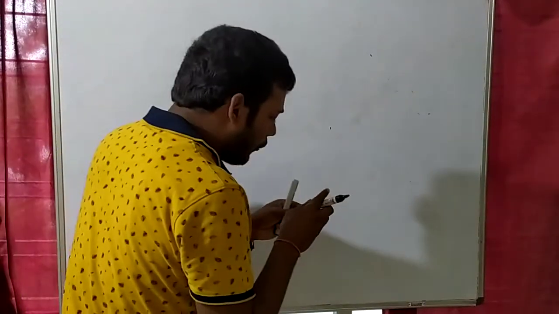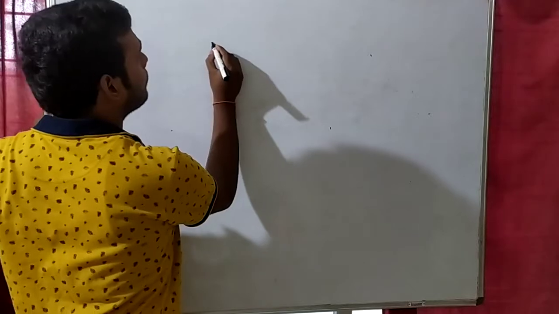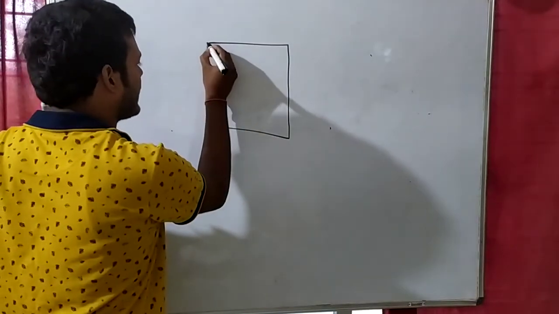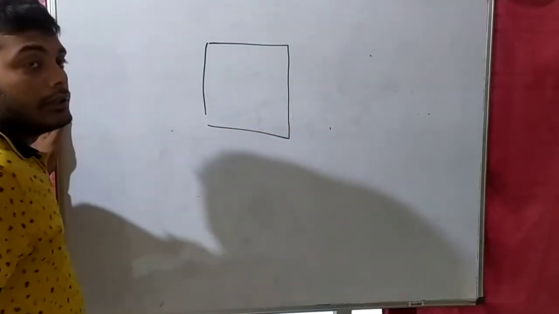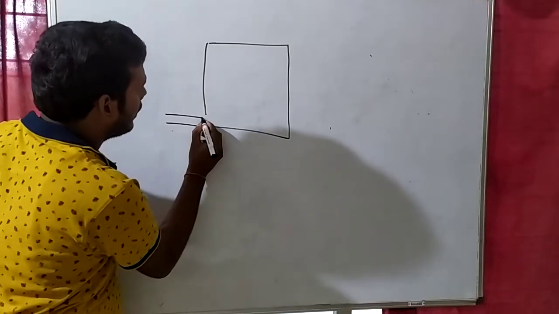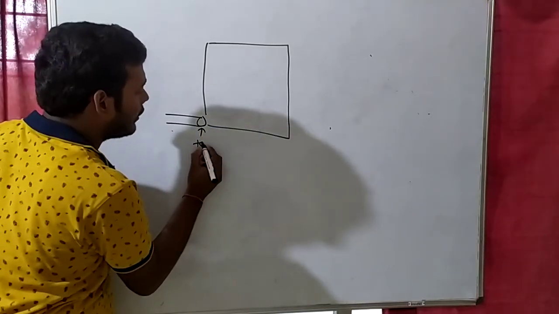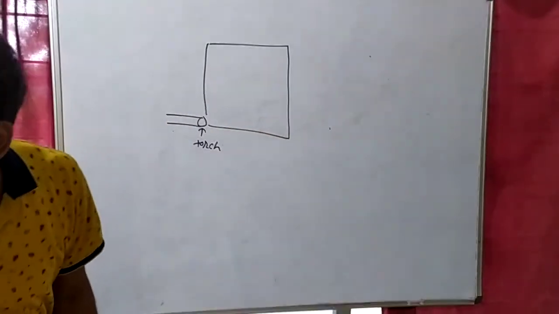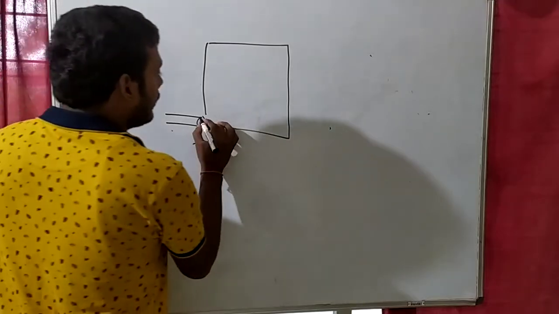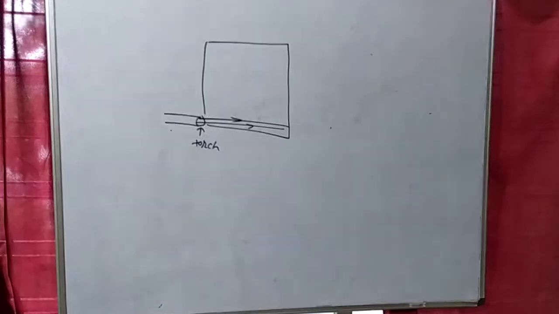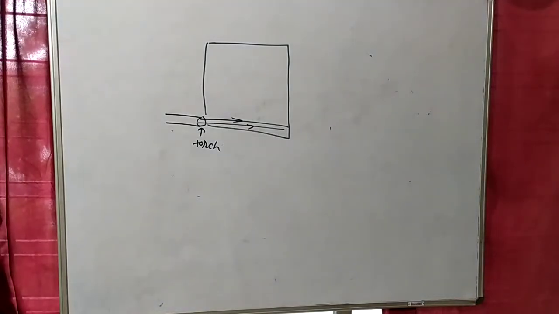Actually, if you want to understand wave optics, then try to understand why this concept came into the picture. Suppose this is a room, and here is a torch. Then in ray optics, what do we believe? In ray optics, we believe that light will go in a straight line.